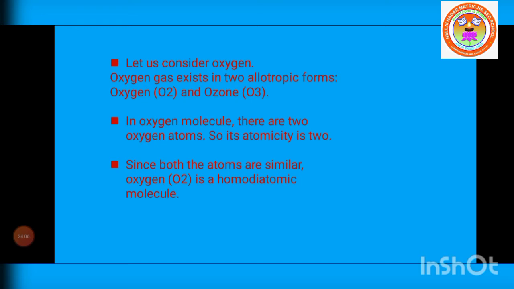Let us consider oxygen. Oxygen has two allotropic forms, O2 and O3. O2 is the oxygen molecule, O3 is ozone. Allotrope means a different form. In the oxygen molecule there are 2 oxygen atoms, so the atomicity is 2. In ozone, the atomicity is 3. Both are similar oxygen atoms, that's why they are called homo. Oxygen molecule is a homodiatomic molecule. Ozone is a homotriatomic molecule.